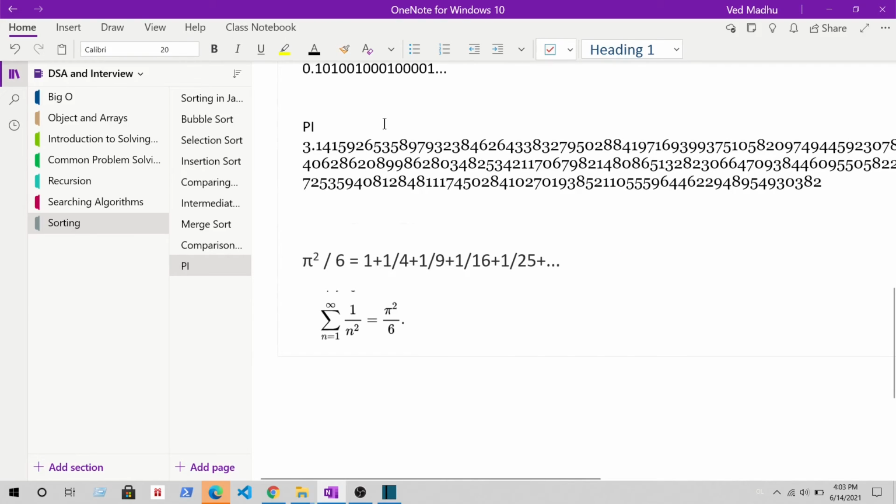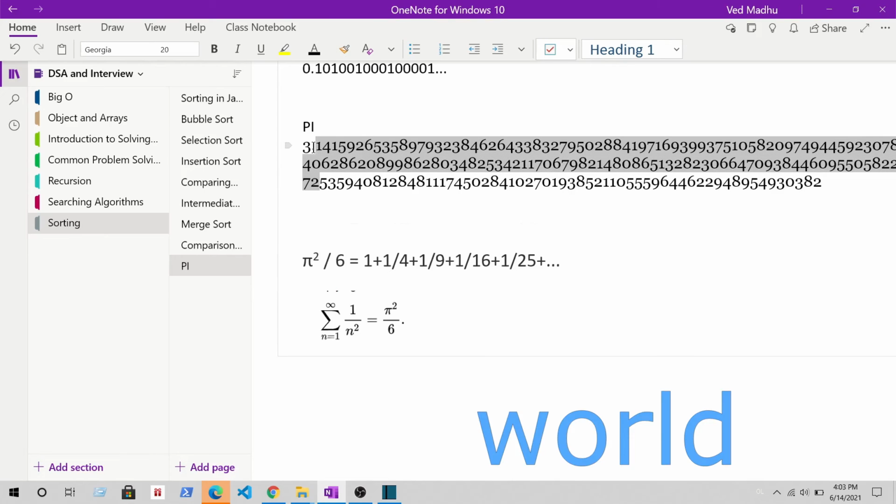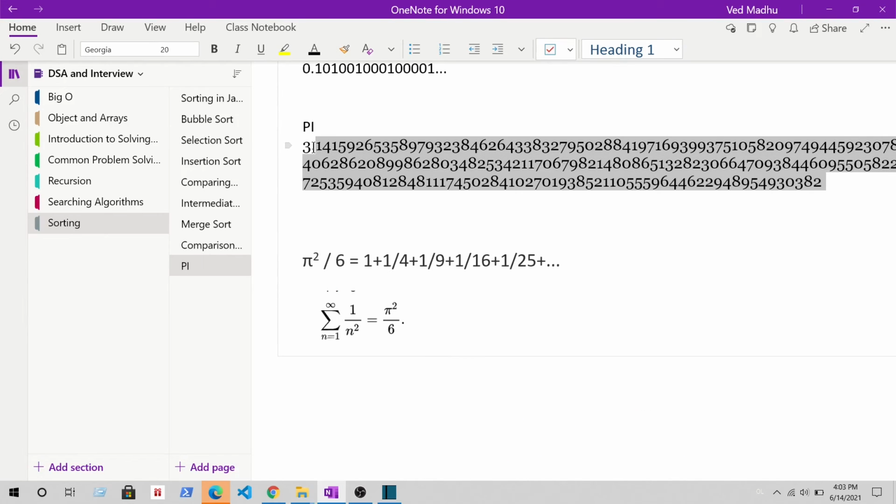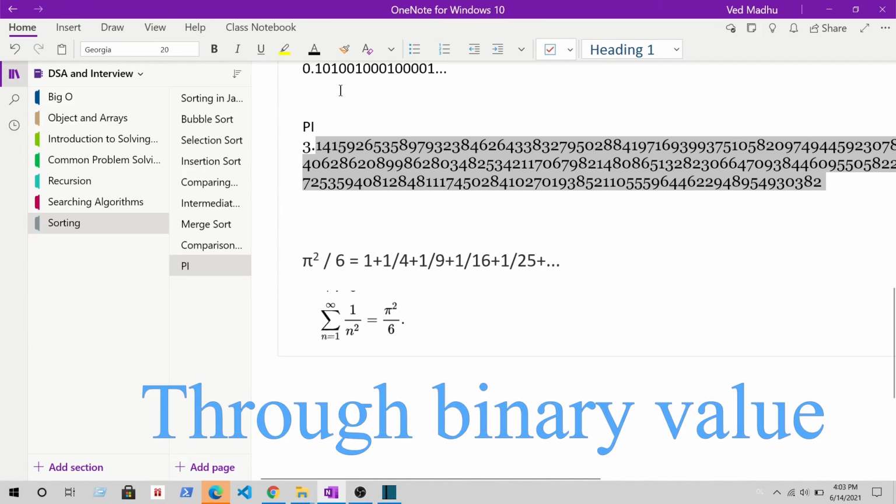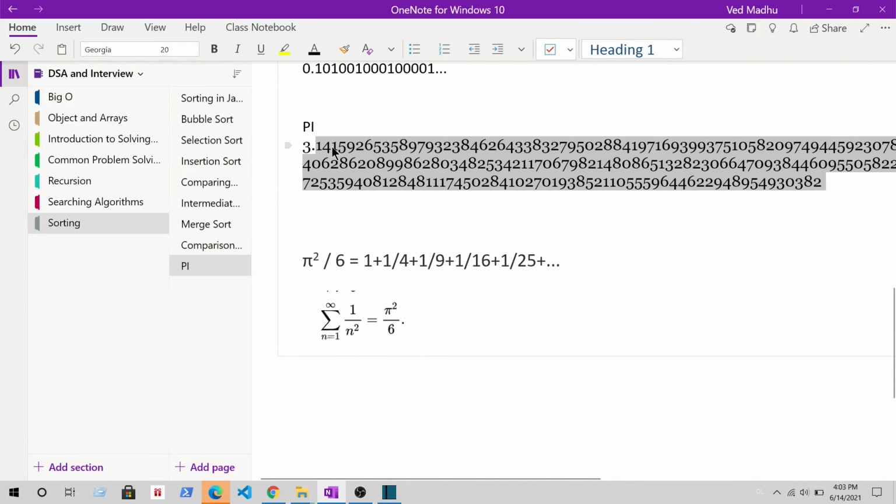Another thing is that, as you can see, the digits in pi never repeat. It means that all the numbers we can think of are part of pi. Everything in this world, from your phone number to your password to your email to any language that we speak, any sentence that we speak, anything we can think of, if it is representable as a string, then it is representable as a decimal value, and it is always a part of pi, and we can find whichever number we are looking for inside pi.